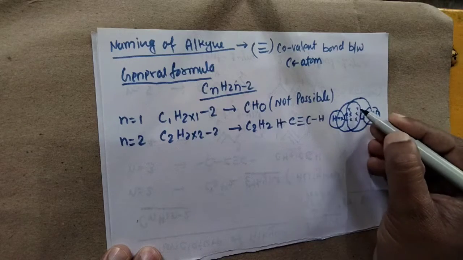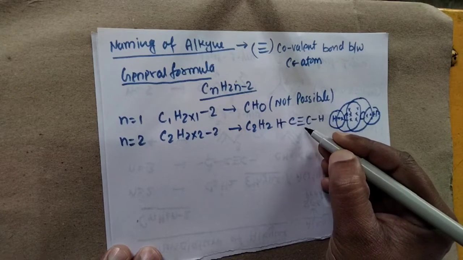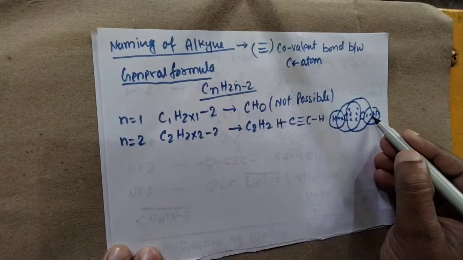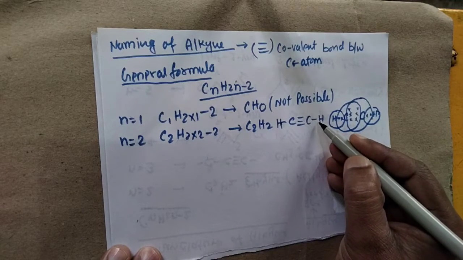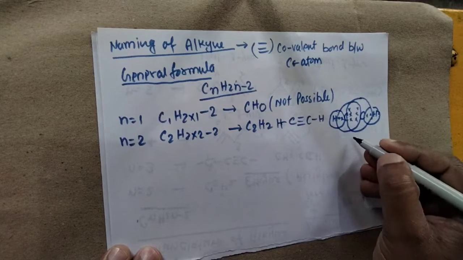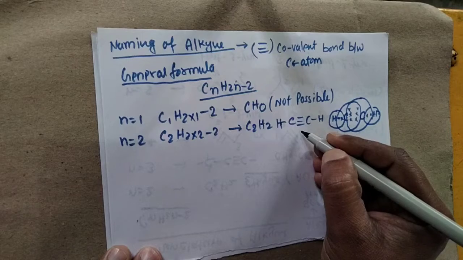Okay, so here 6 electrons get shared, that's why there is a triple covalent bond. Here 2 electrons are shared, that's why a single covalent bond. Here also 2 electrons, that's why a single covalent bond. So this is the structural formula. This is called the Lewis dot structure, and this one is the structural formula.